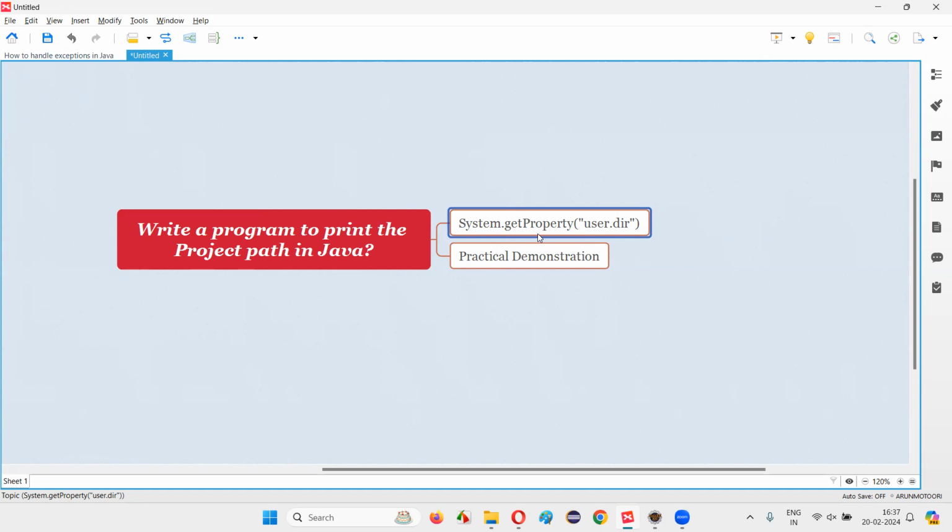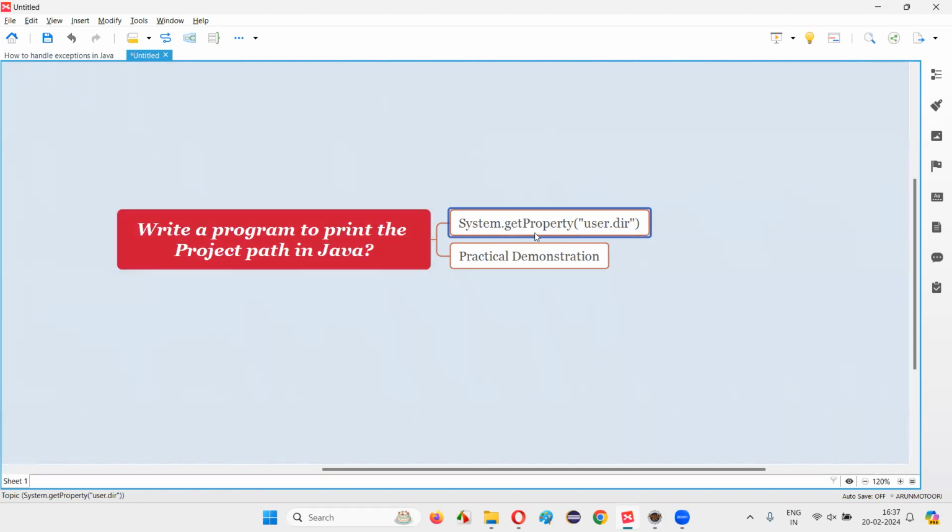And one more thing that you have to remember is, to this getProperty predefined method of the System class, we have to pass user.dir in double quotes. Then what will happen when you pass this user.dir property? The value of this property, which is nothing but the project path, will be returned by the getProperty method. Okay. And we can later print it out using the System.out.println statement.